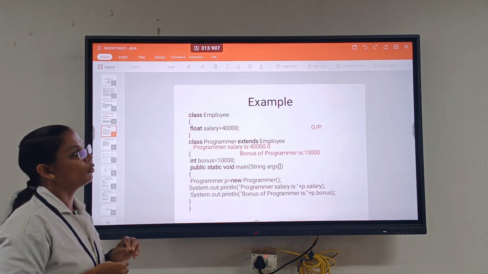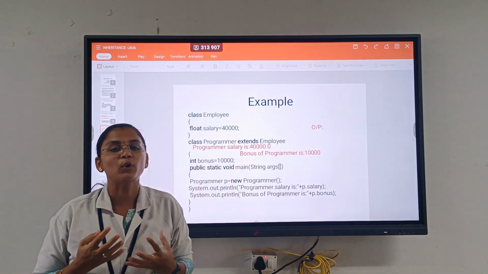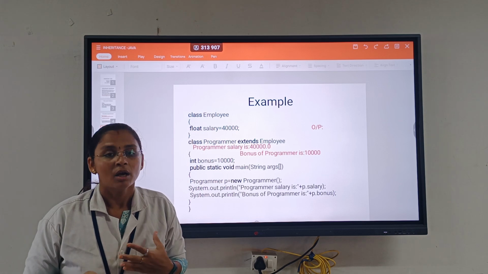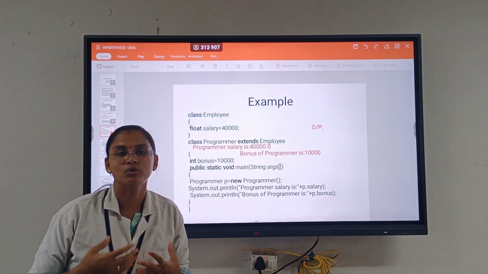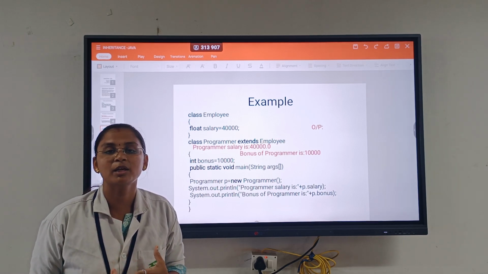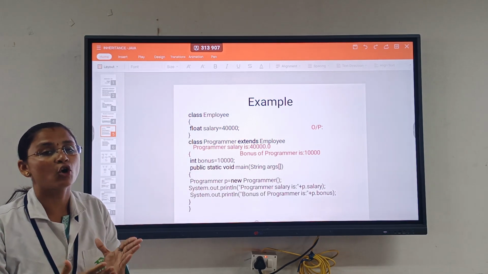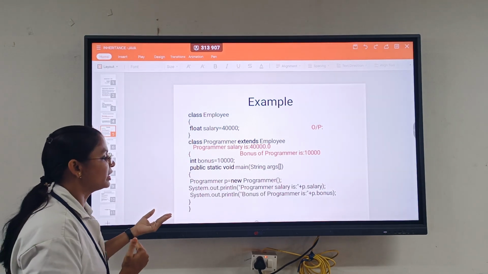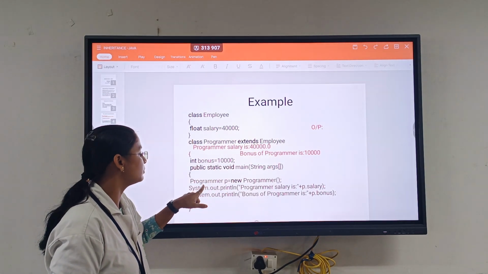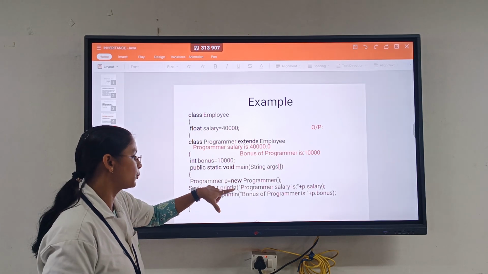Then we will see one common example: employee information. An employee is going to get a bonus amount. I can't give everything in the parent class, so the bonus is kept separately. So I am creating employee information. In the main function, I create a programmer object for the programmer class.